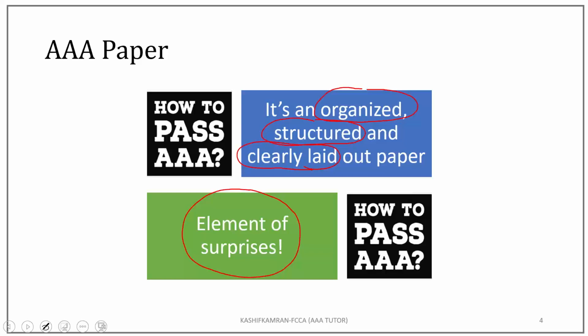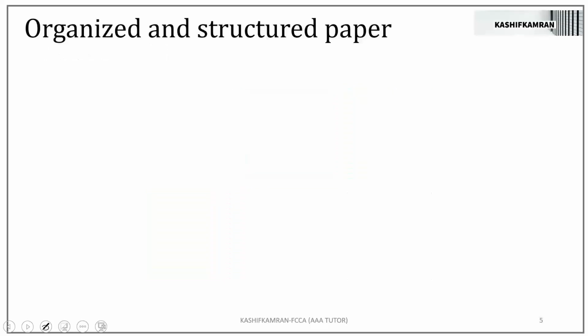Okay, let's proceed further, and let's discuss more about elements of surprise shortly. Let's first discuss how it is an organized, structured, and clearly laid out paper. Now you all know AAA is an organized and structured paper. That is something wonderful on the part of the examining team, which is headed by Lisa Weaver.